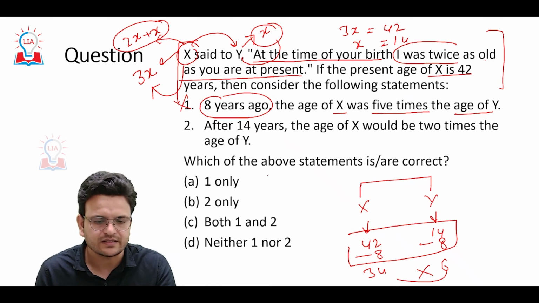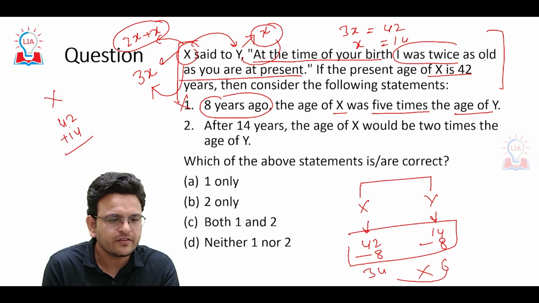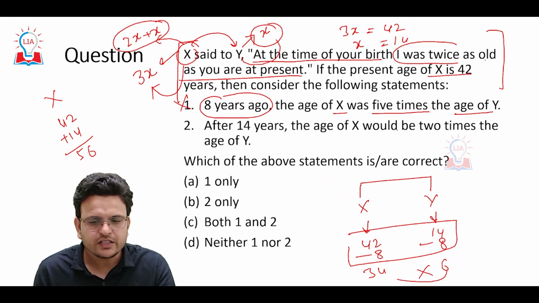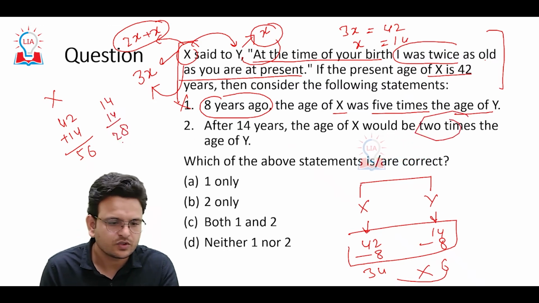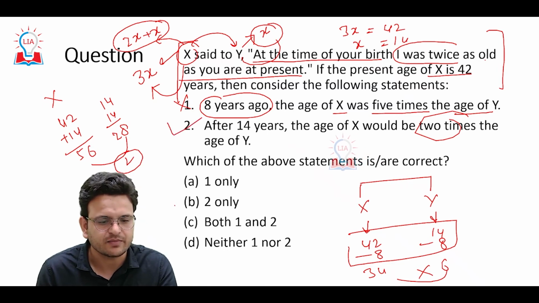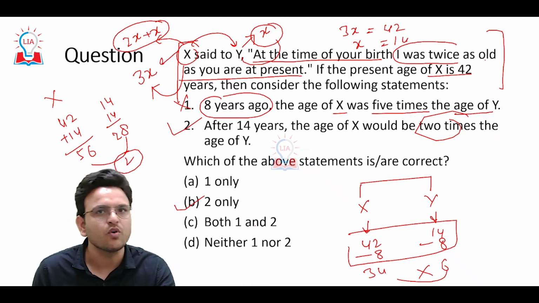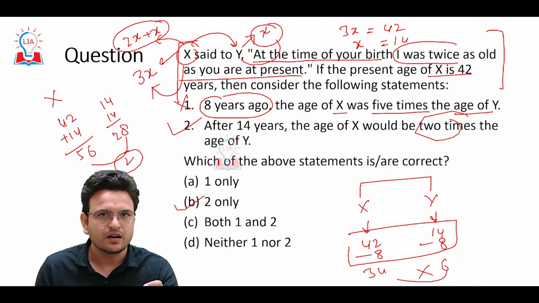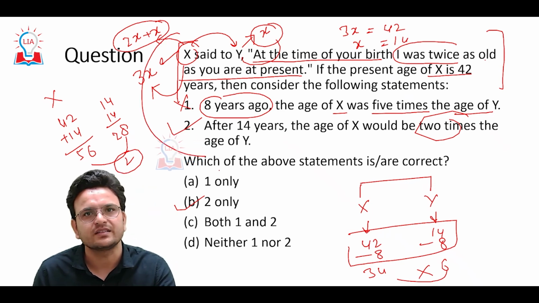After 14 years, the age of x will be 56, and the age of y will be 14 plus 14, that is 28. Twice 28 is 56, so the second statement is correct. So I can say this question is moderate, not very tough. If you have a basic understanding of mathematics and did decent practice, then this question is not much difficult.